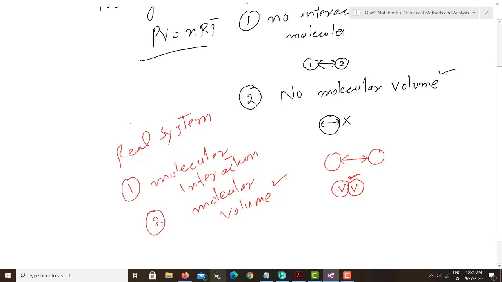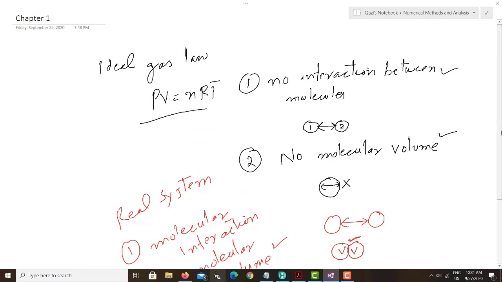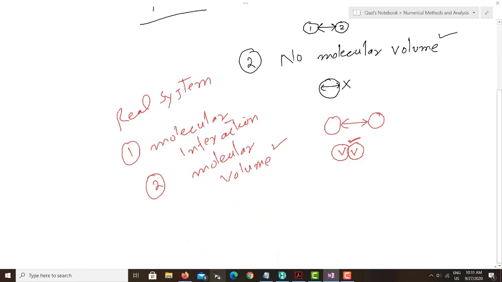So what the equation of state is doing is correcting the ideal gas law to describe the real gas.